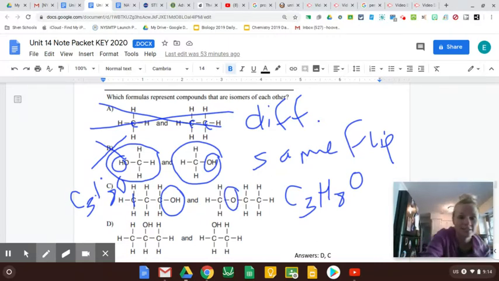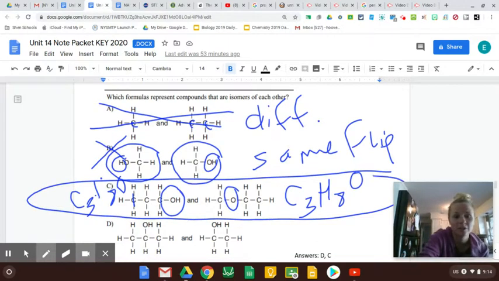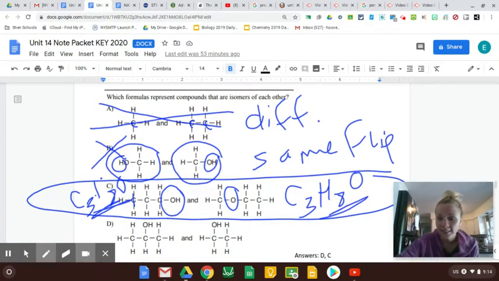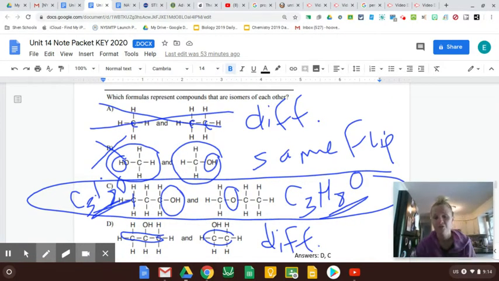So this right here is an isomer. Same formula, different structure. D is not an isomer because it doesn't even have the same number of C's. That's just a totally different formula. So to be an isomer, you have to have the same formula but different structure. That's where the confusion is, and that's why they have this special name called isomer.